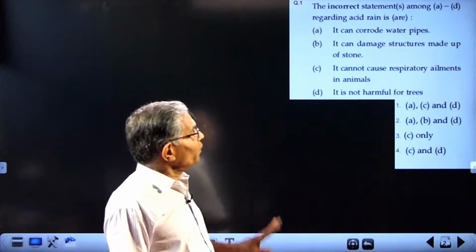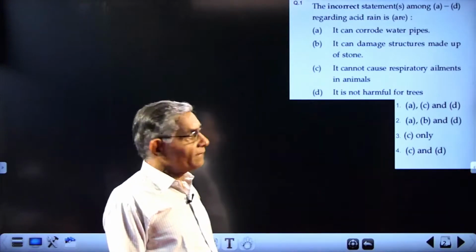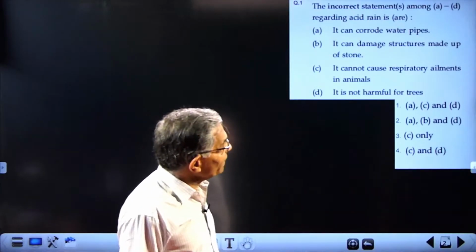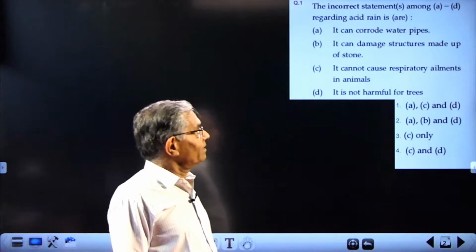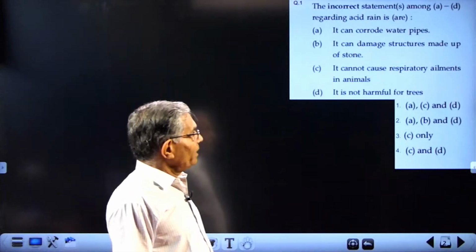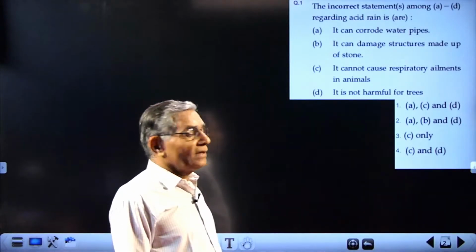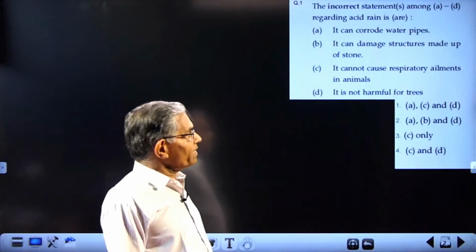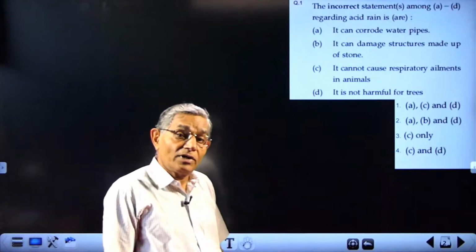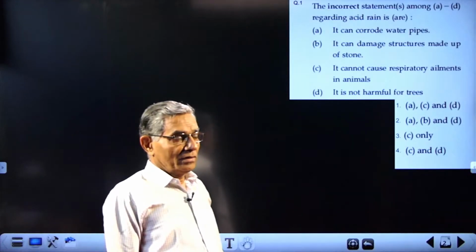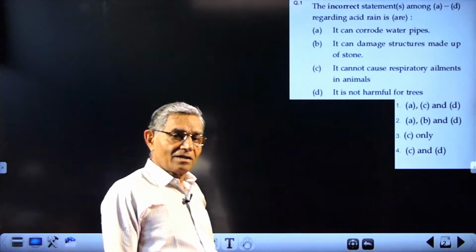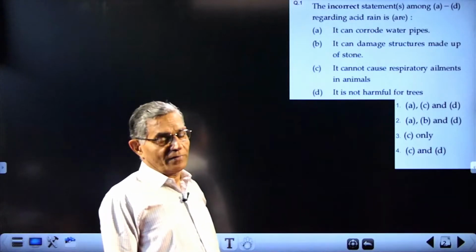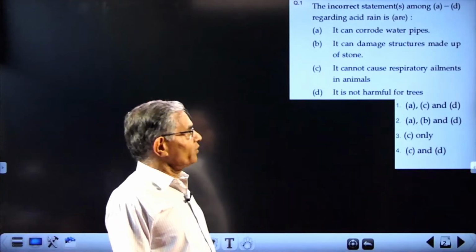Acid rain will corrode water pipes, correct. It will damage structures made up of stone, correct, especially marble stone. "It cannot cause respiratory ailment" is wrong. It can actually cause respiratory ailment because acid rain will contain the oxide of nitrogen and sometimes oxide of sulfur, but the chance is for oxide of nitrogen.